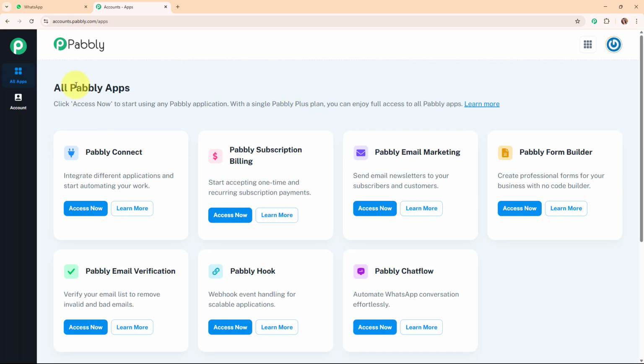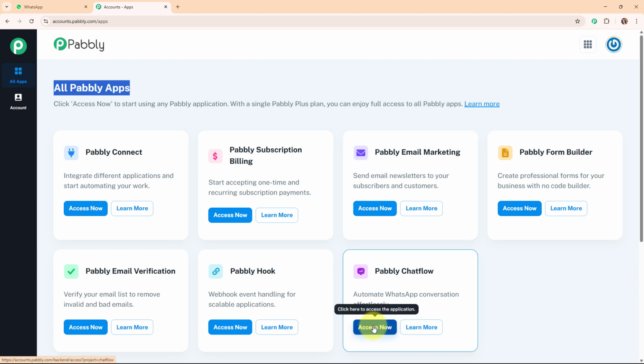Now after signing in, here you can see the all Pabbly apps window where you can see all the applications of Pabbly. Here to build a WhatsApp chatbot for my business, I'm going to use Pabbly Chat Flow by clicking on this access now.